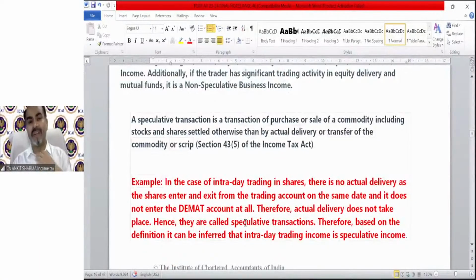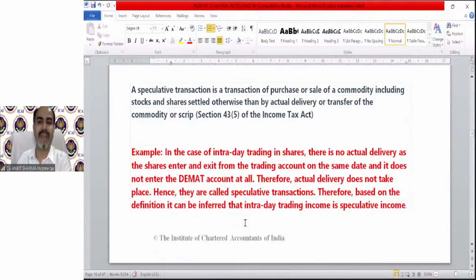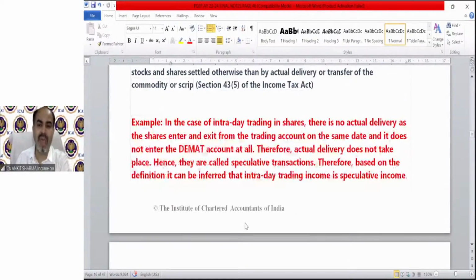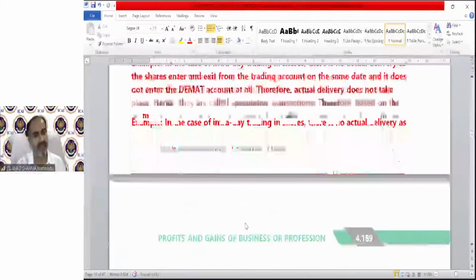In the case of intraday trading in shares, intraday means we do not want to take the delivery of the goods. We are not going to purchase or sell it. We're not going to hold it. There is no actual delivery as the shares enter and exit from the trading account on the same date, and they do not enter the demat account at all. Dematerialization account, that is the demat account, the shares account, of course. Therefore, actual delivery does not take place. Hence, they are called speculative transactions. Therefore, based on the definition, it can be inferred that intraday trading income is speculative.